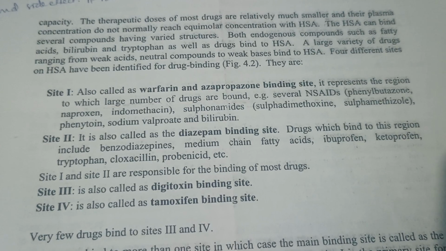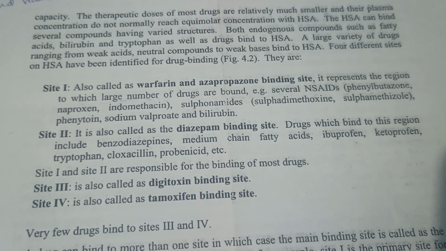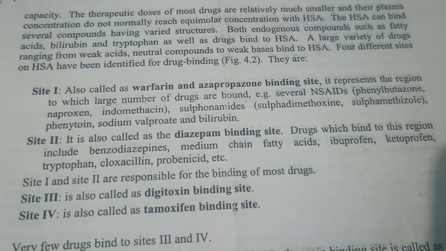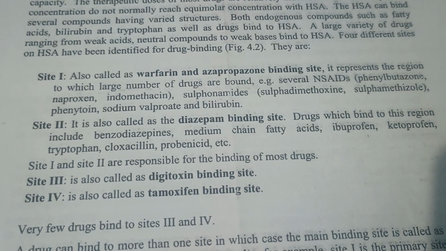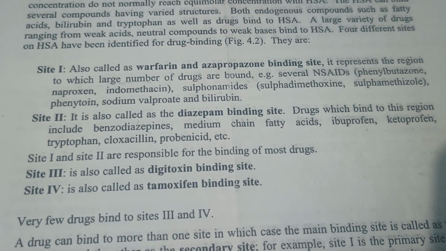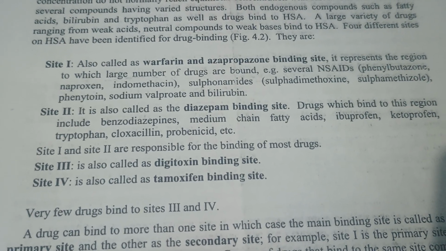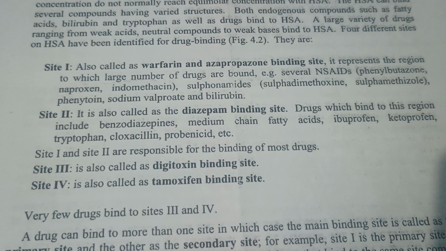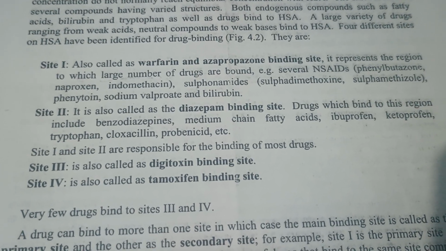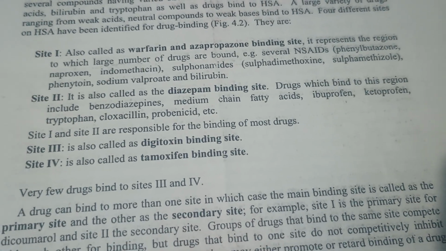The human serum albumin can bind several compounds having varied structure, both endogenous compounds such as fatty acids, bilirubin and tryptophan, as well as drugs. A large variety of drugs ranging from weak acid and neutral compound to weak base bind to HSA. Four different sites on HSA have been defined for drug binding.